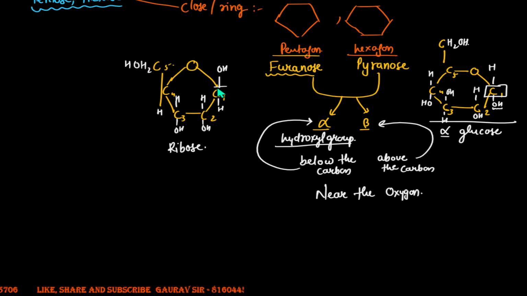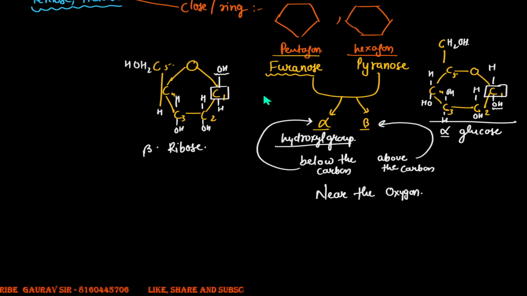Look at this first carbon. You find this hydroxyl group above the carbon, and therefore it becomes the beta form. So there are two forms of the furanose and the pyranose ring.